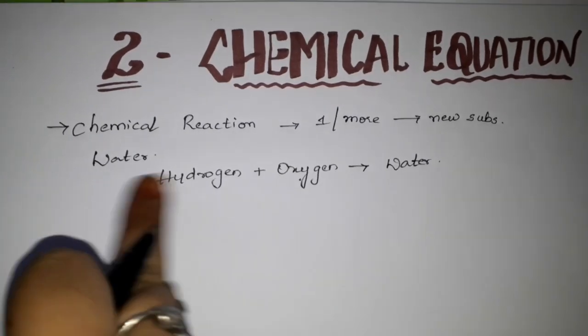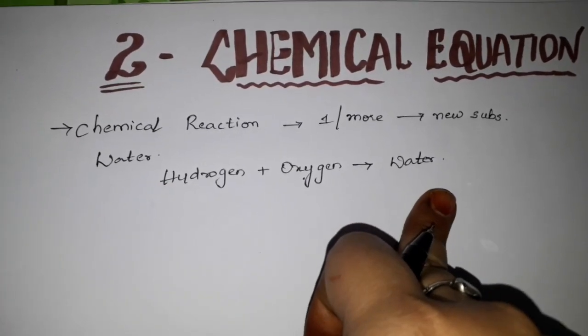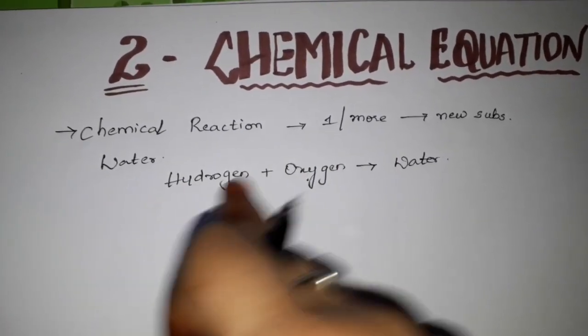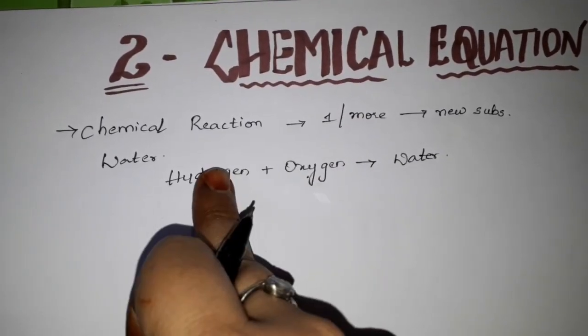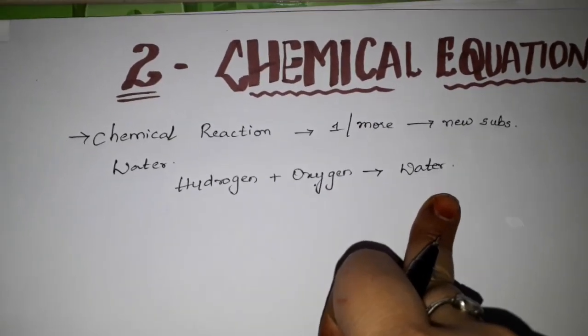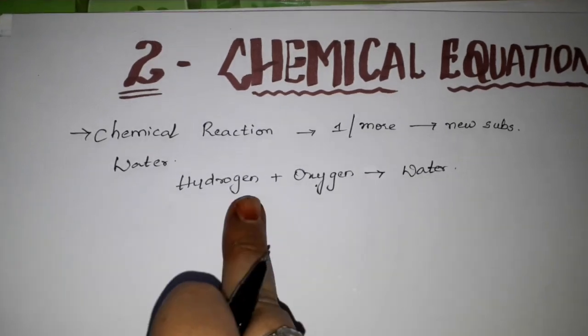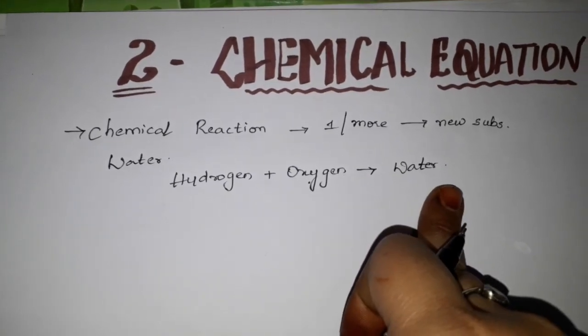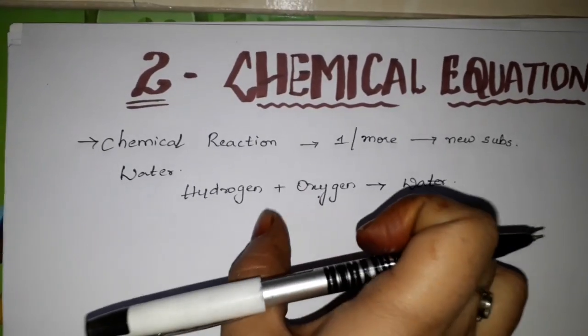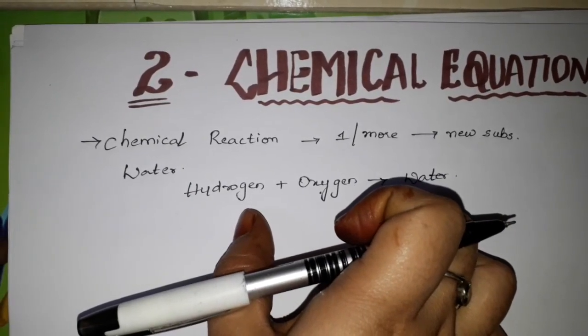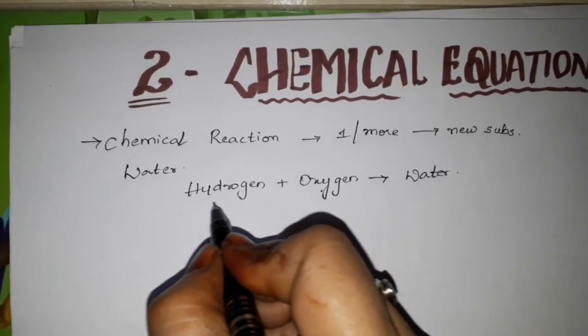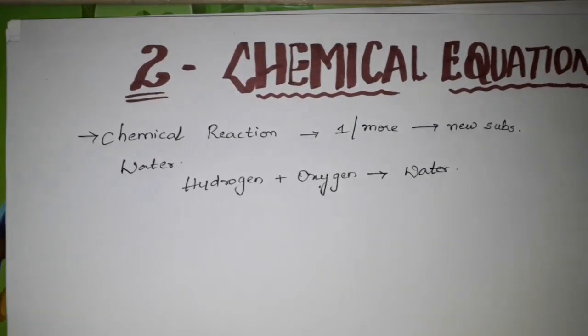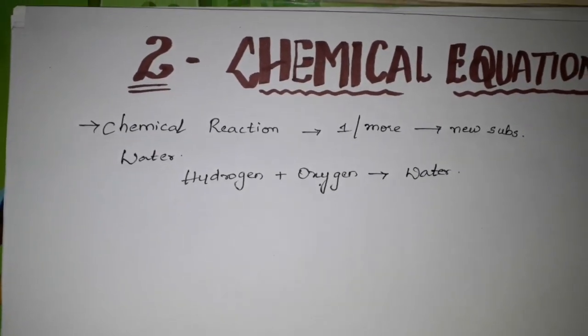Yes, hydrogen plus oxygen will give you water. So this hydrogen molecule and oxygen molecule are reacting with each other and giving you water. Yes, so this is nothing but chemical reaction. So whatever we are writing in represented symbols or equation form is called a chemical equation.